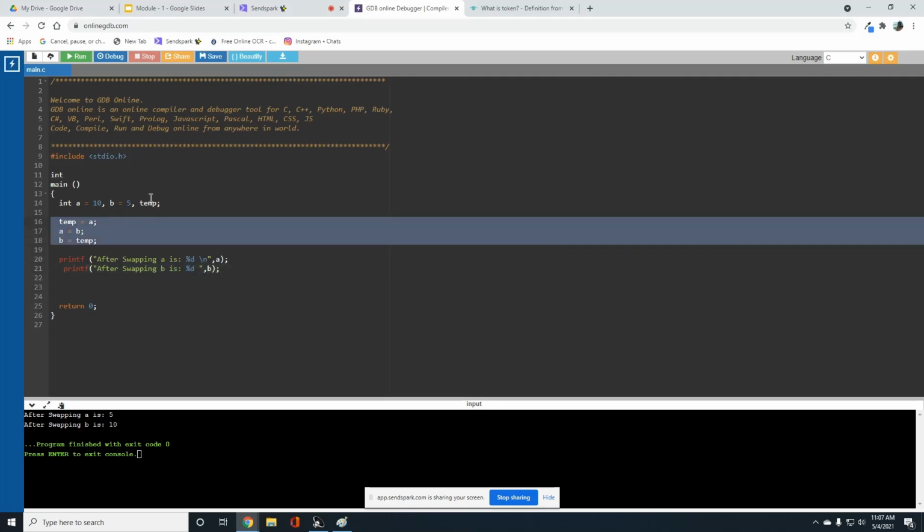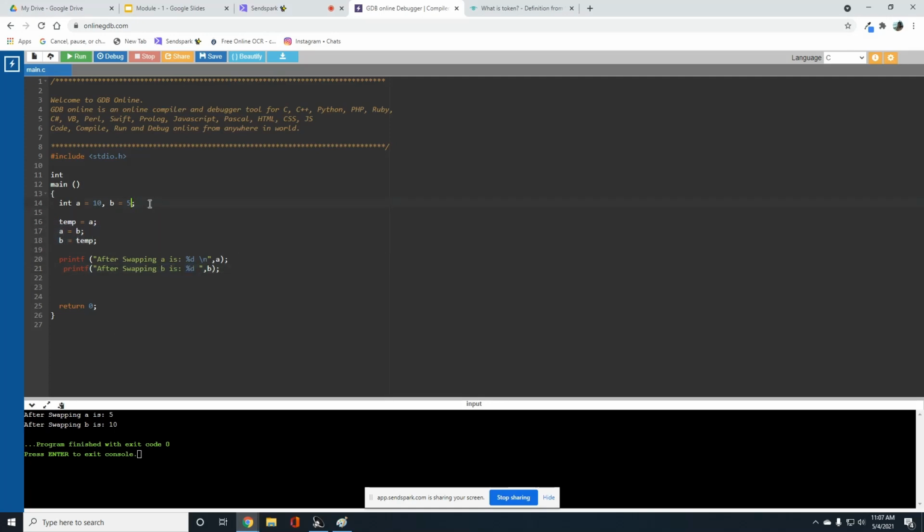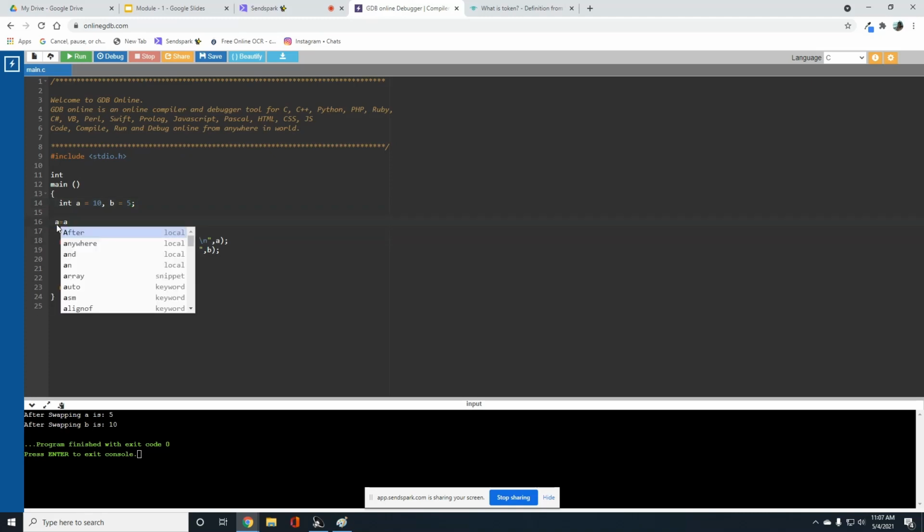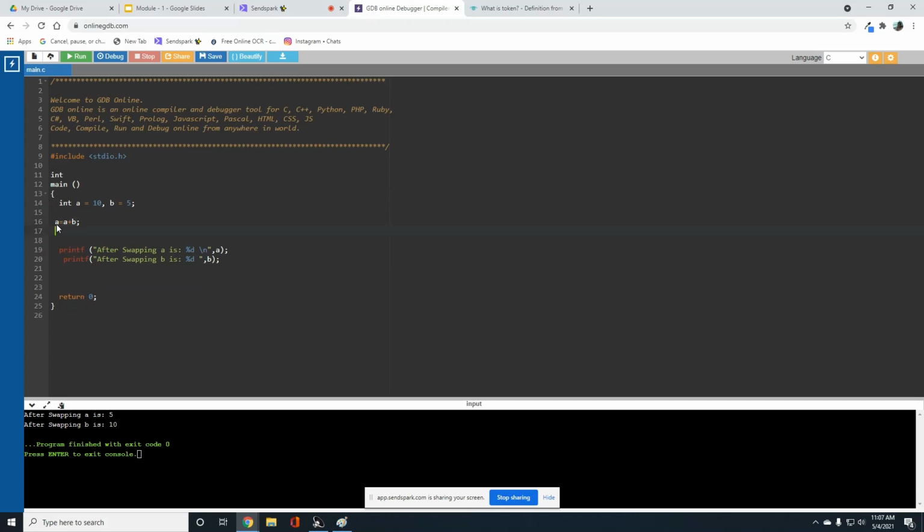Let's check. So don't declare the third variable. We don't need it because we are doing a swapping of two numbers without using a third variable. So A is equal to A plus B, B is equal to A minus B, A is equal to A minus B. Let's execute the program.